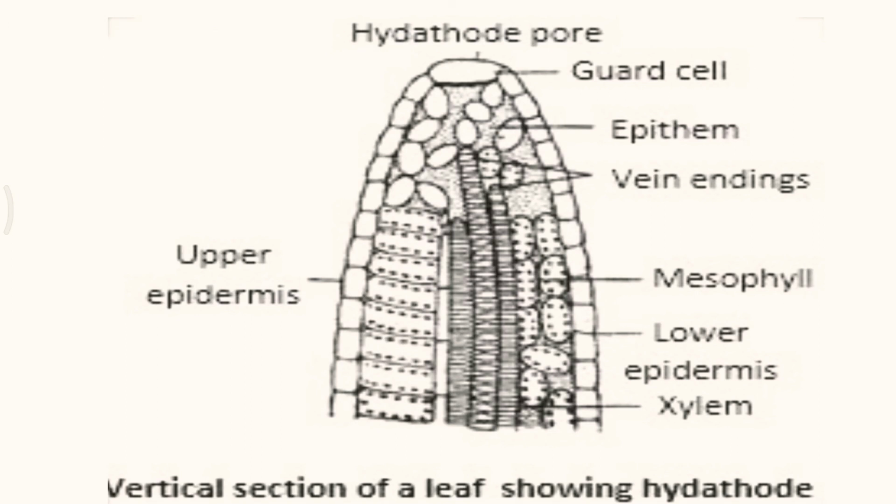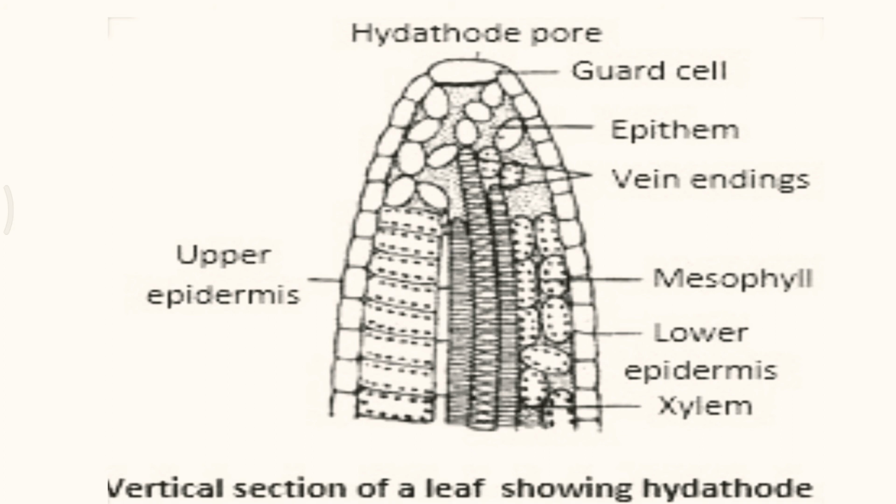Now this is a very special diagram where you can see the tip of a vertical section of a leaf. You can see a hydathode pore at the top. That is the most important part. You have to learn the spelling of hydathode and where it is located.